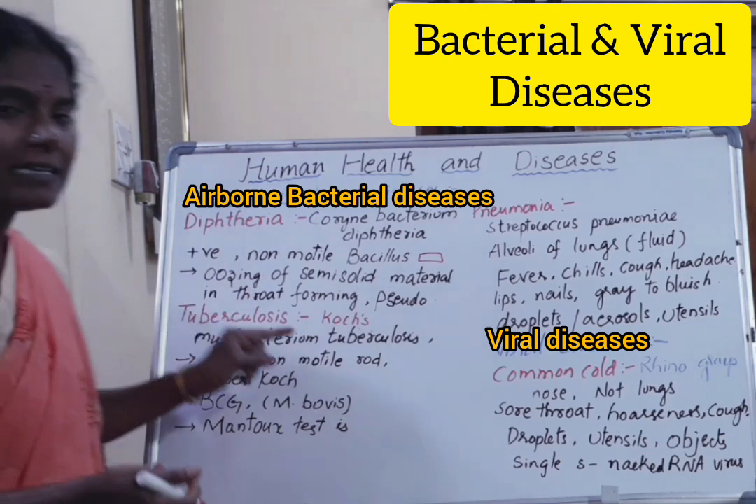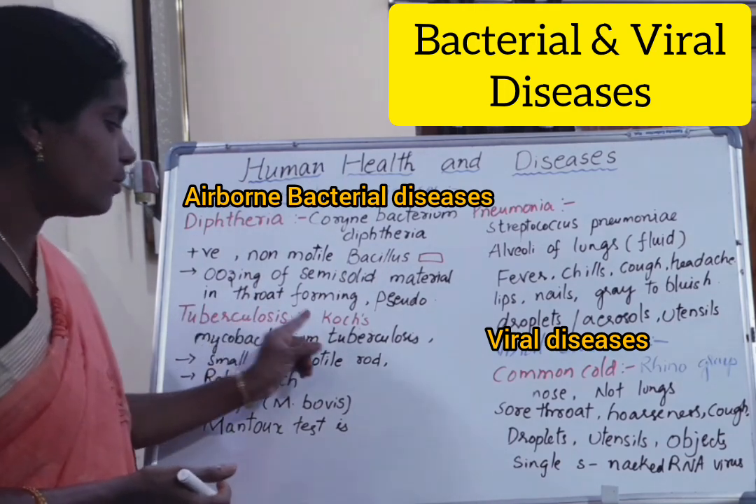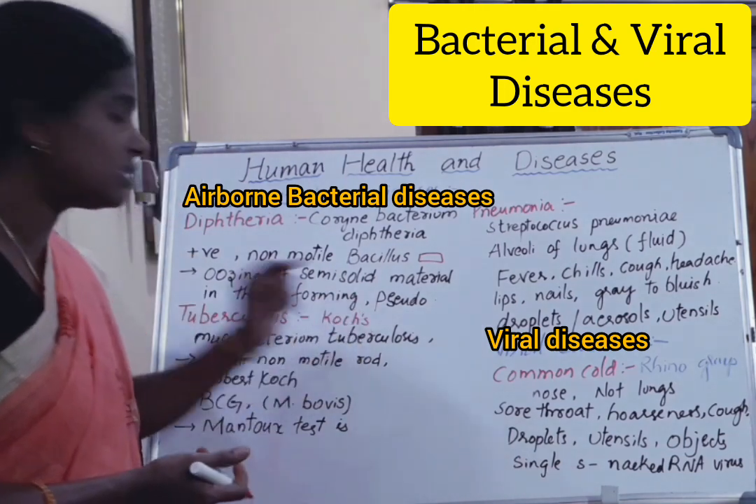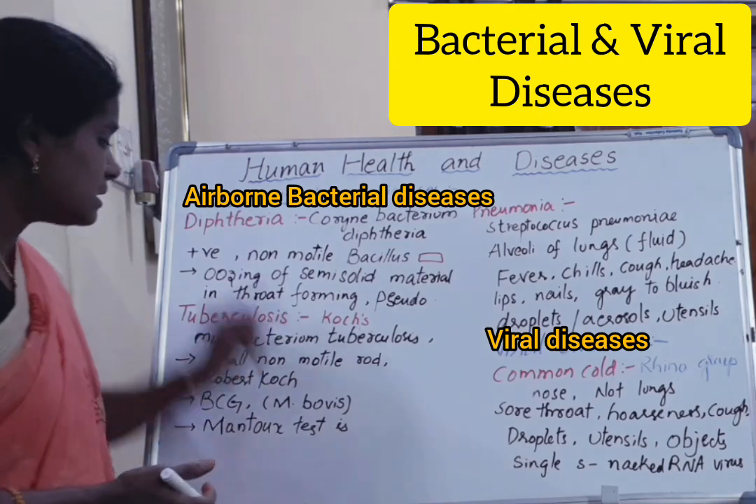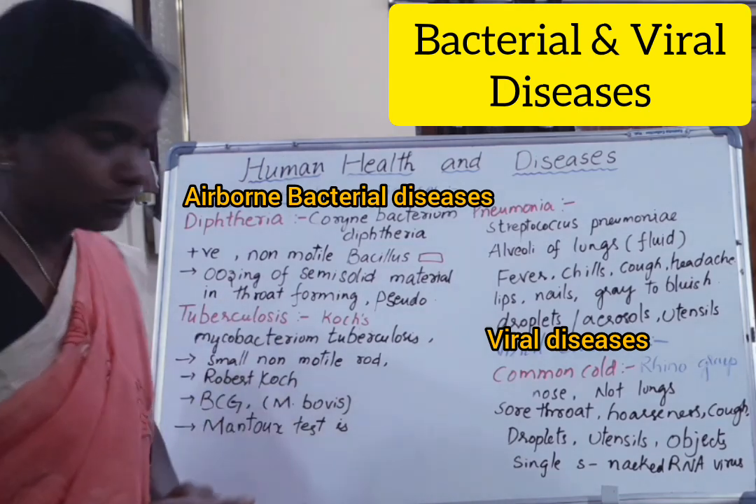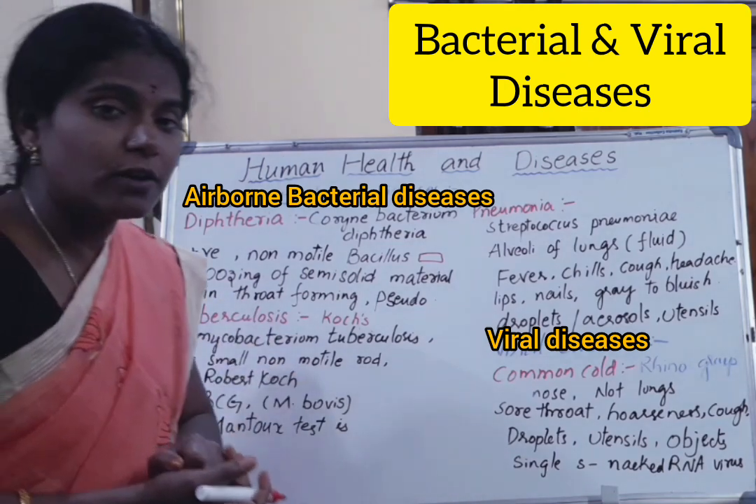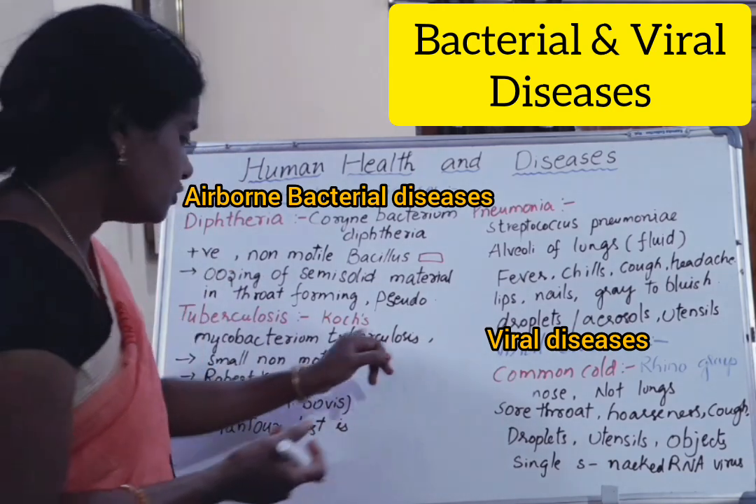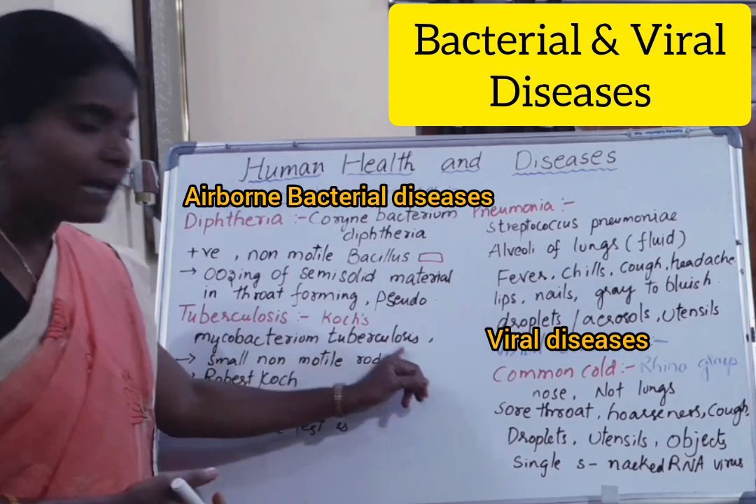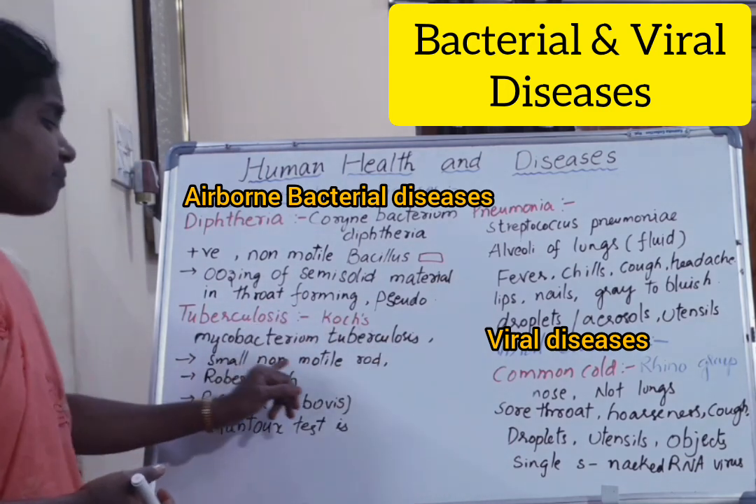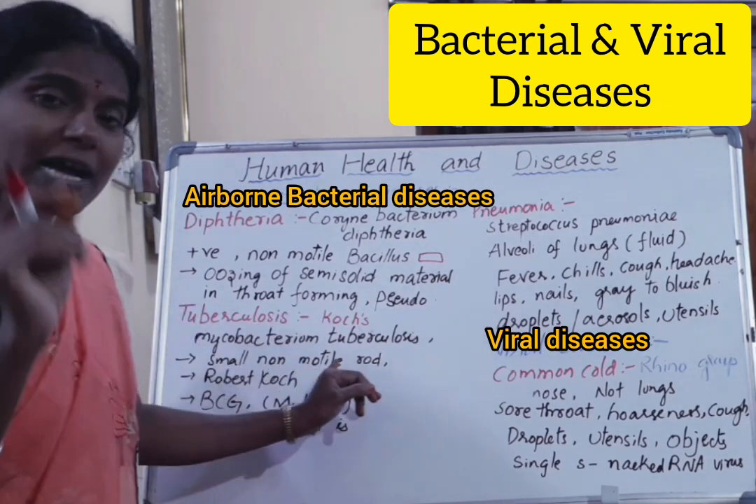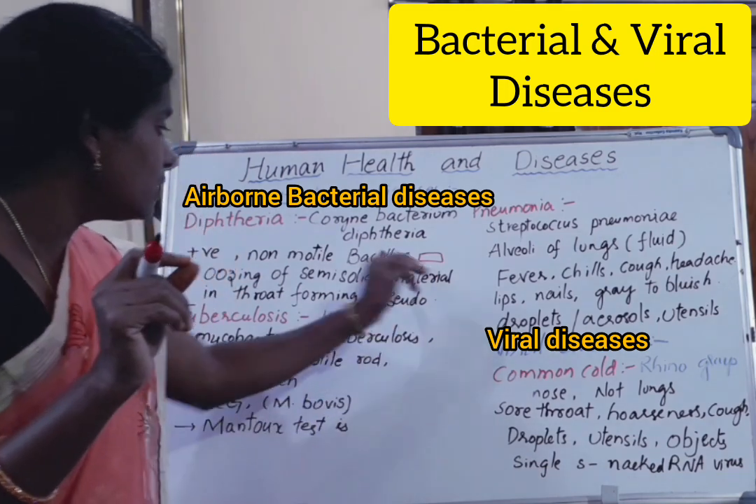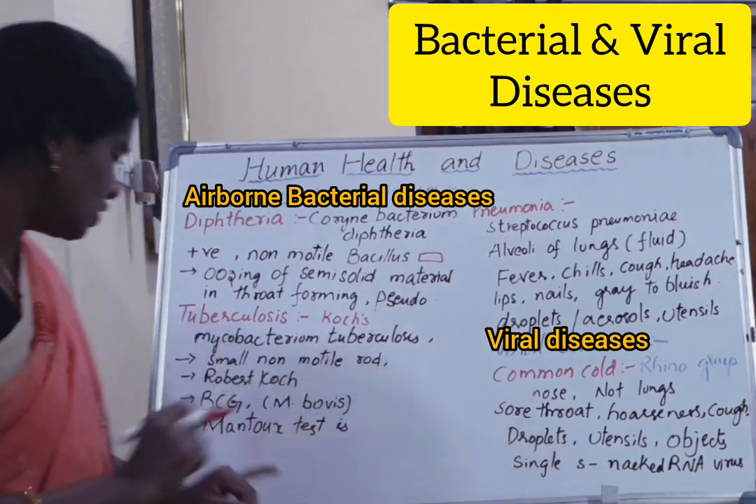The next bacterial disease is tuberculosis. Tuberculosis is also called Koch's disease because it was discovered by Robert Koch. Tuberculosis is caused by Mycobacterium tuberculosis. It is a small, non-motile, rod-shaped bacillus.